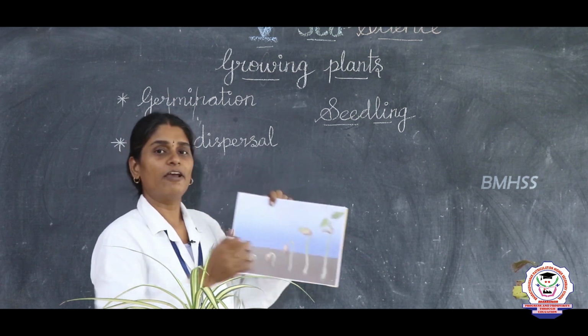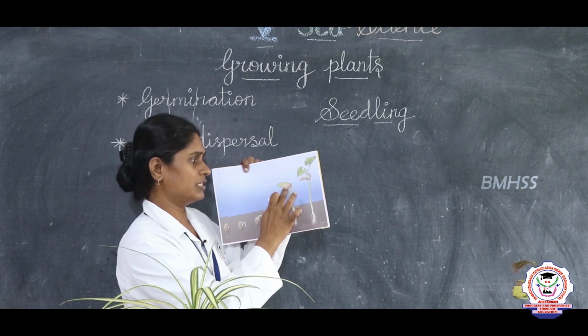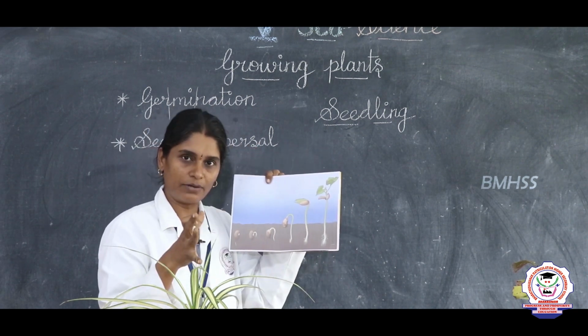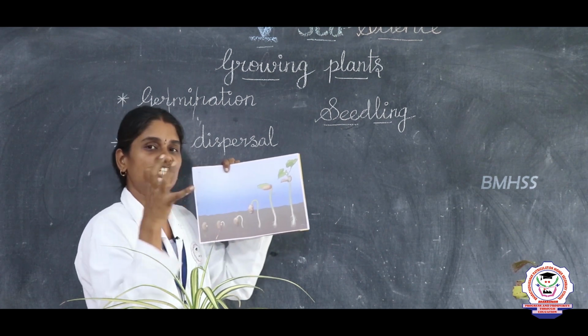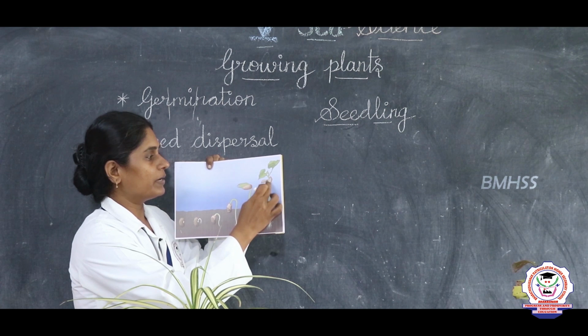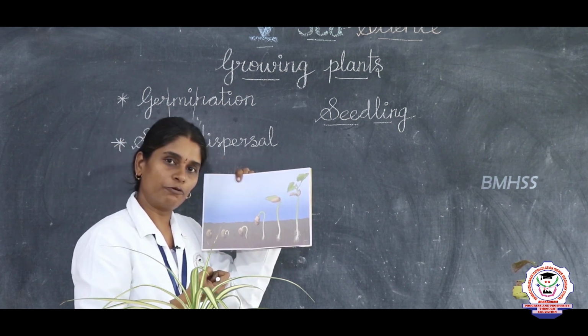This cotyledon will supply all the food stored here, completely. After this gets emptied, what happens? This cotyledon will shrink and it will fall off. After that, what happens? Already there is a leaf. So, the leaves start to get the food for the plant.